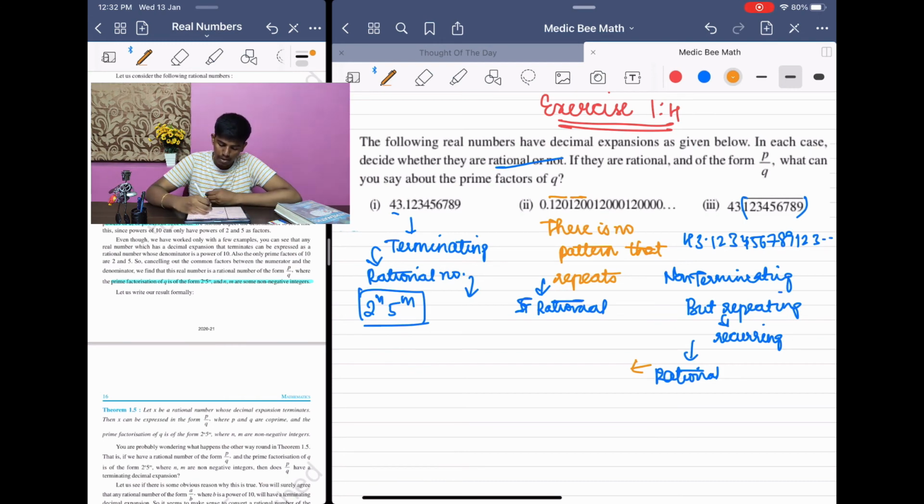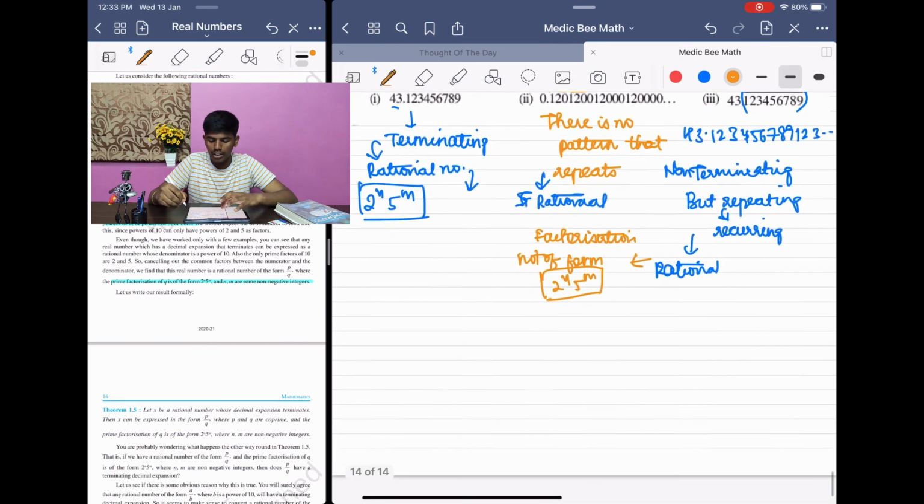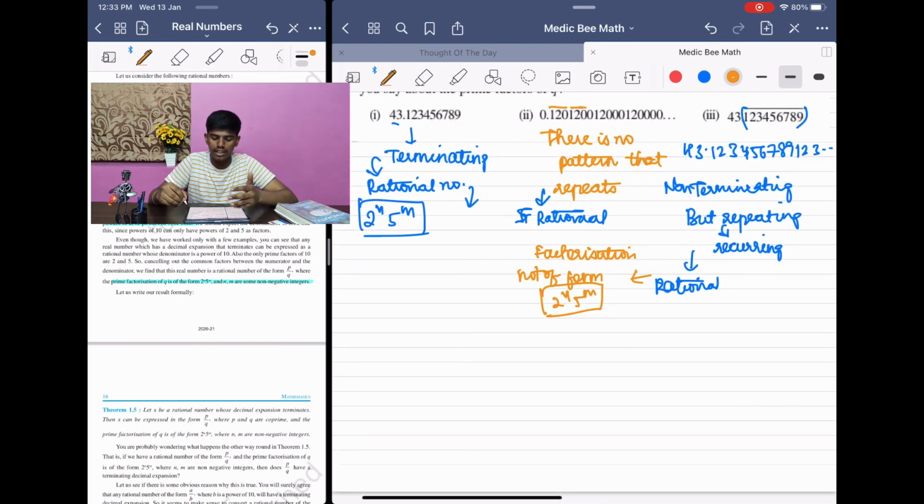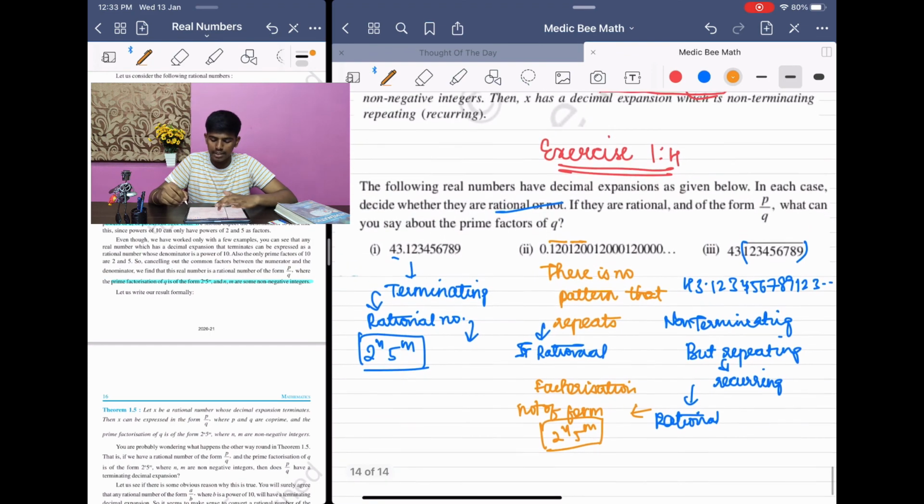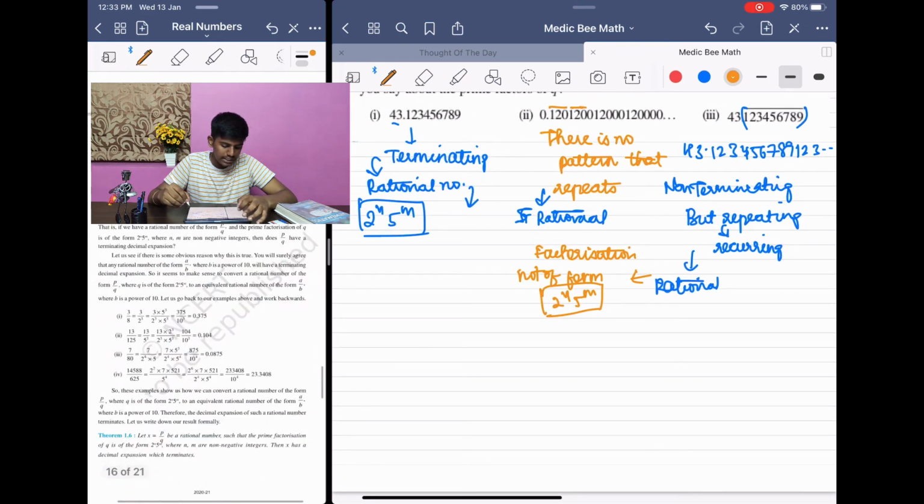That denominator factorization is not of the form 2 power n 5 power m. அத 2 power n 5 power m formல இருந்திருந்தா it should have terminated la. Since it is not terminating, you can say it is not of the form 2 power n 5 power m. But still it is a rational number. Yeah, it is recurring. So we just saw three types of problems in a single sum itself. So with this, the lesson is getting over.